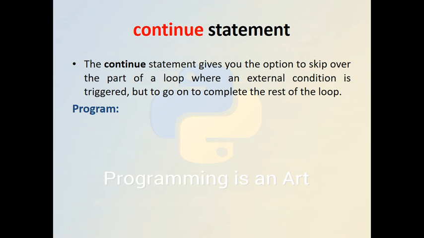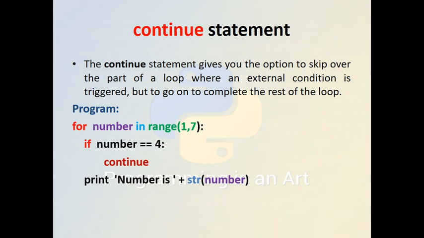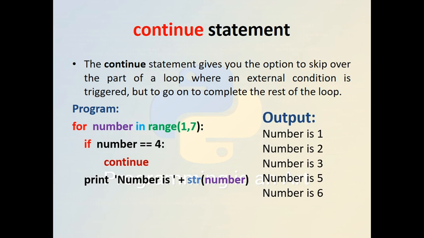Another is the continue. The continue statement enables us and gives an option to skip over the part of a loop where an external condition is triggered, but to go on and complete the rest of the loop. This is another continue statement. We can simply for a number in a range from 1 to 7, if the number is 4, then we will continue.